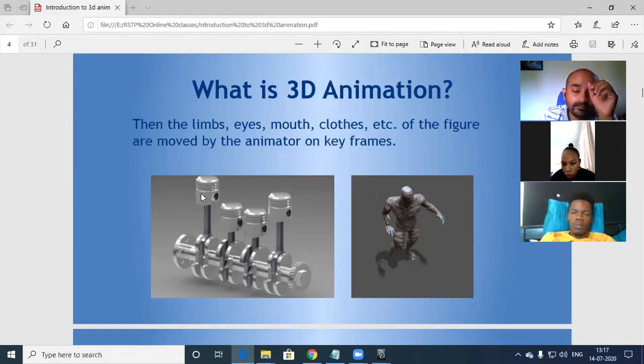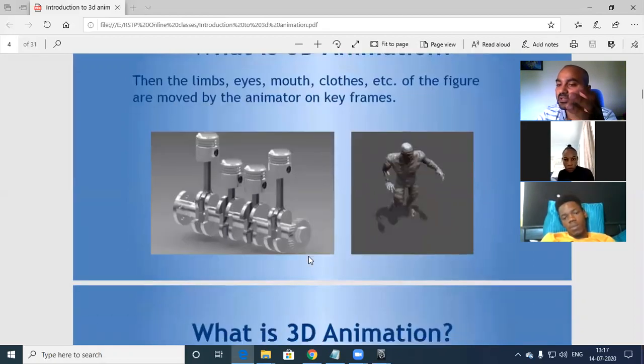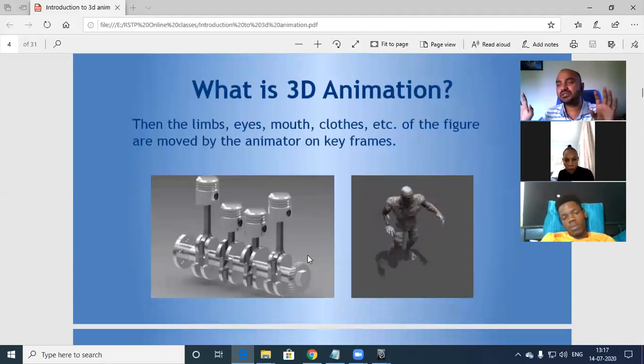Now we have an automobile engine model here. This particular piston will do animation like this. How do you do animation? The entire animation you can do just by animating the keyframes. What is a keyframe? Do you know what a keyframe is?